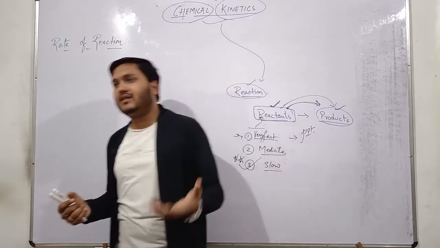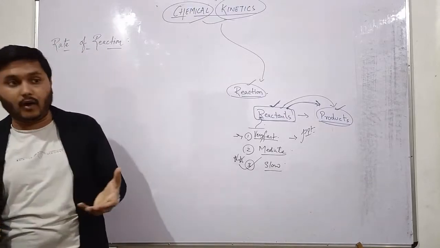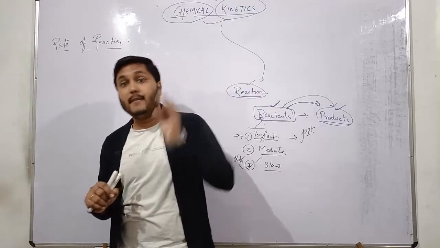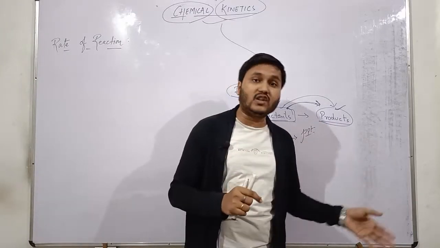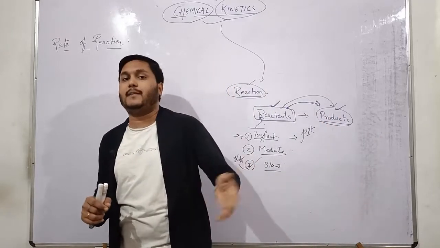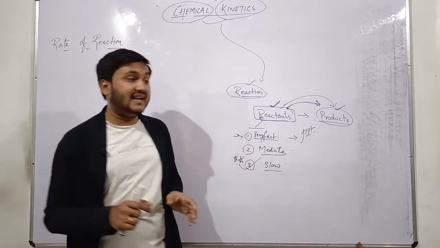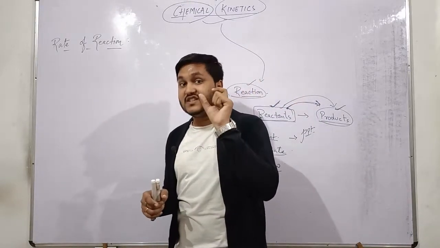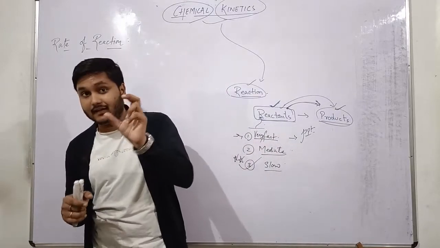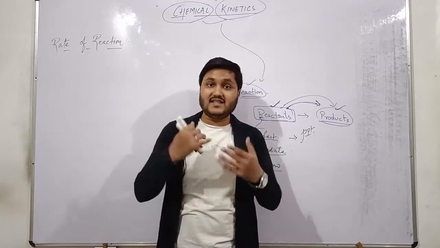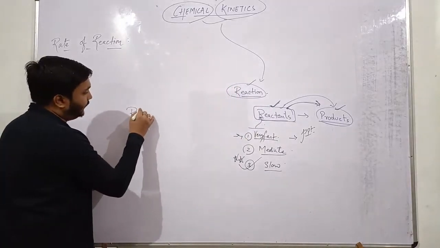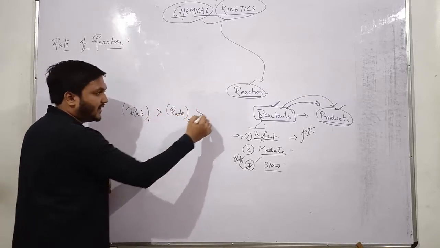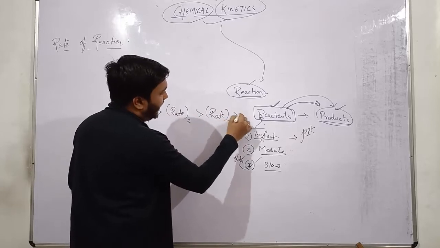Now obviously you can all think about it and you all know that the rate or the speed of the first chapati eaten by you will be much greater than the speed of the 4th chapati or the 3rd chapati or the 2nd chapati. So basically I am trying to say here that the rate of eating your first chapati is greater than the rate of eating your 2nd chapati, which will be greater than the rate of eating your 3rd chapati, and so on.